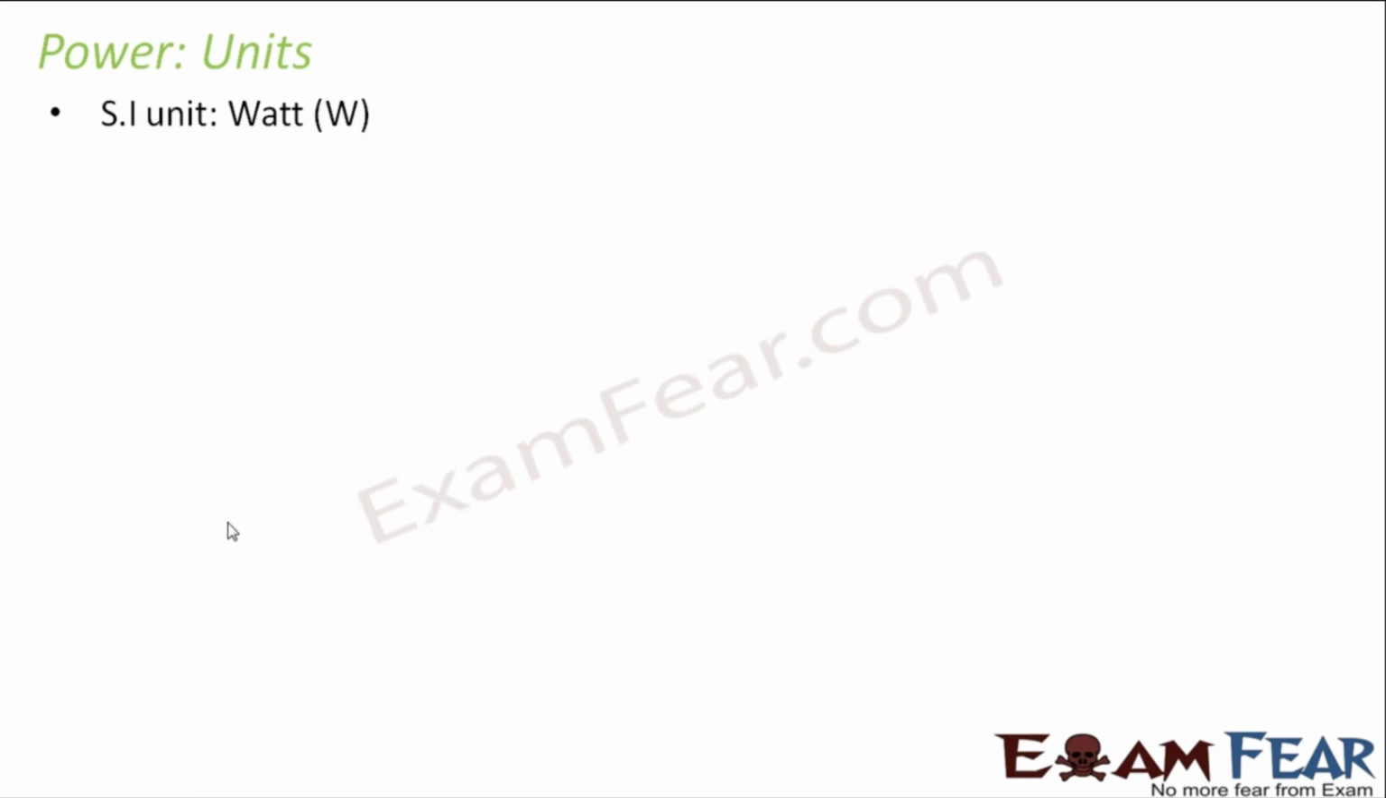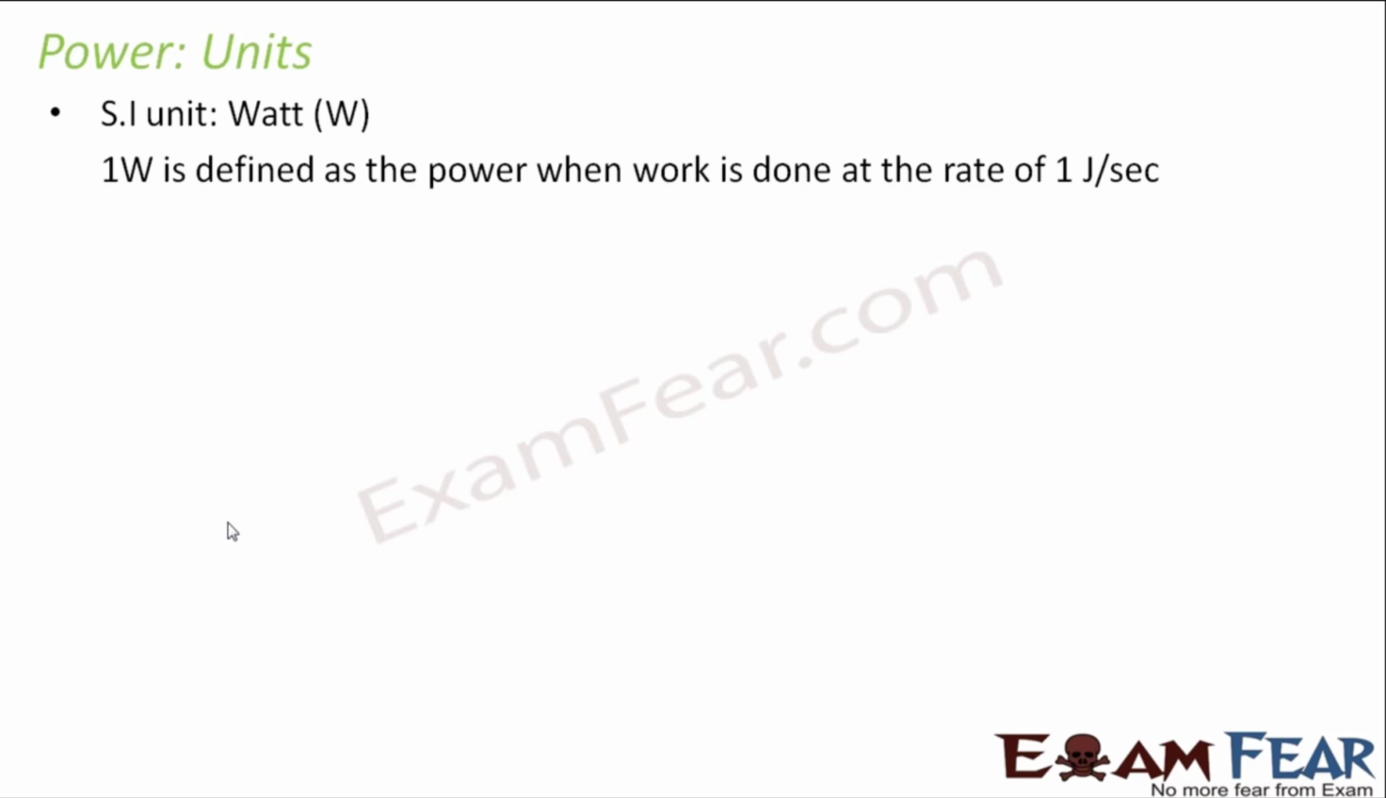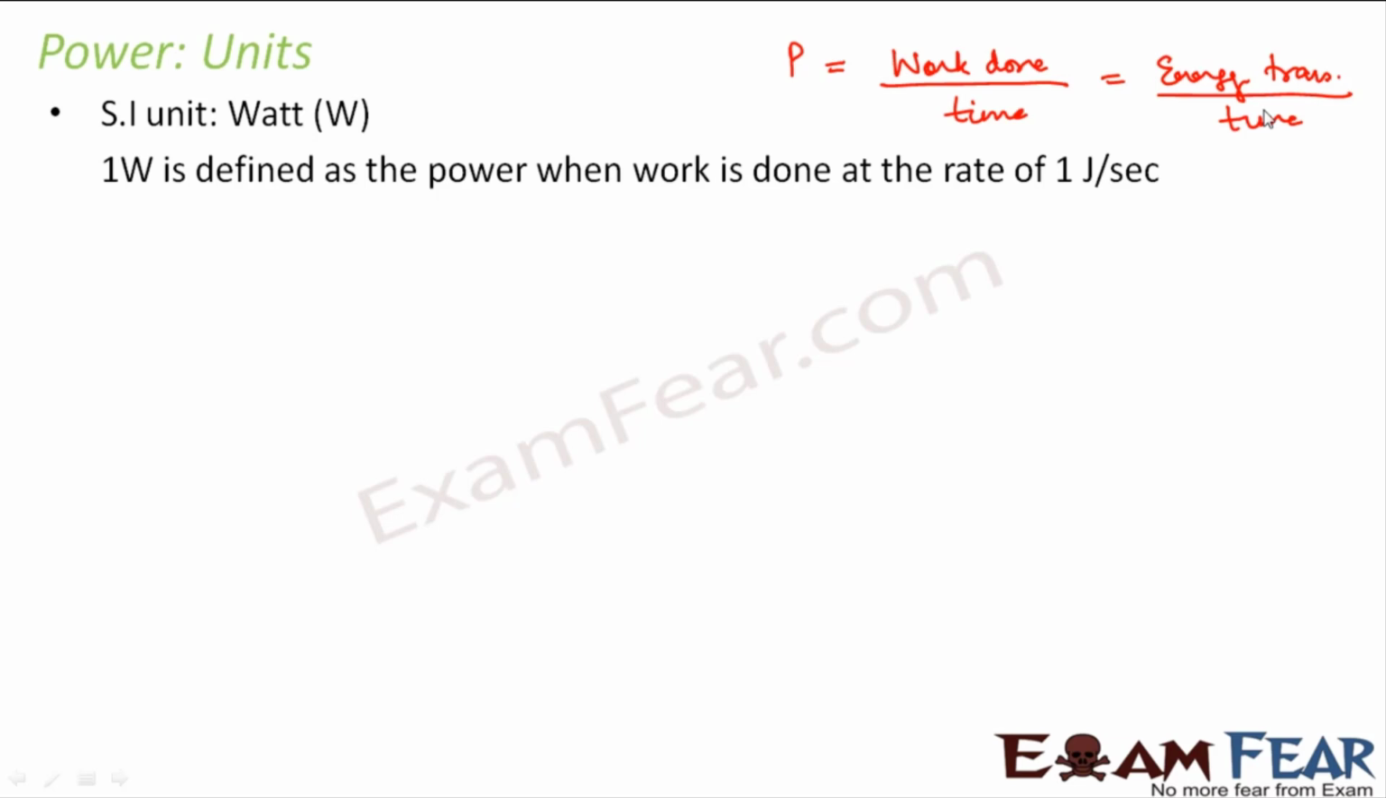So how do we measure power? The SI unit of power is watt. 1 watt is defined as the power when work is done at the rate of 1 joule per second. So how do we mathematically define power? Power is given by work done by time taken, or energy transferred by time taken. There are some larger units of power like kilowatt, where 1 kilowatt is equal to 1000 watts.